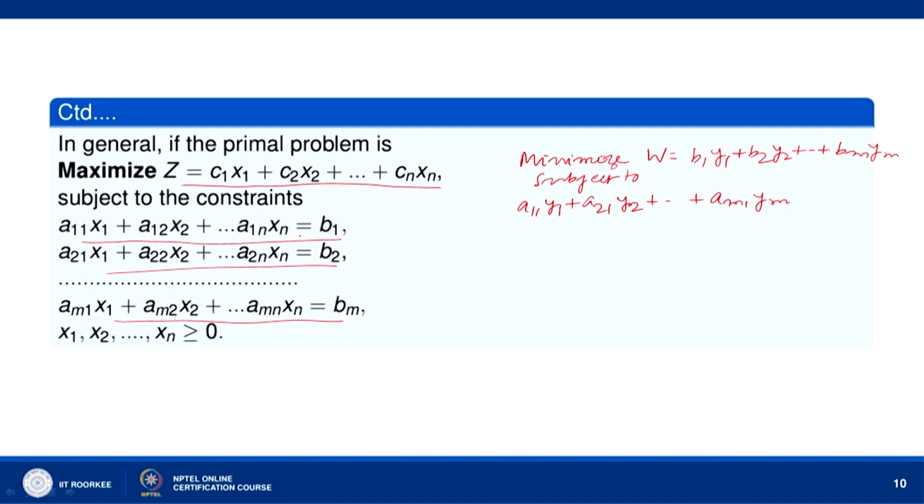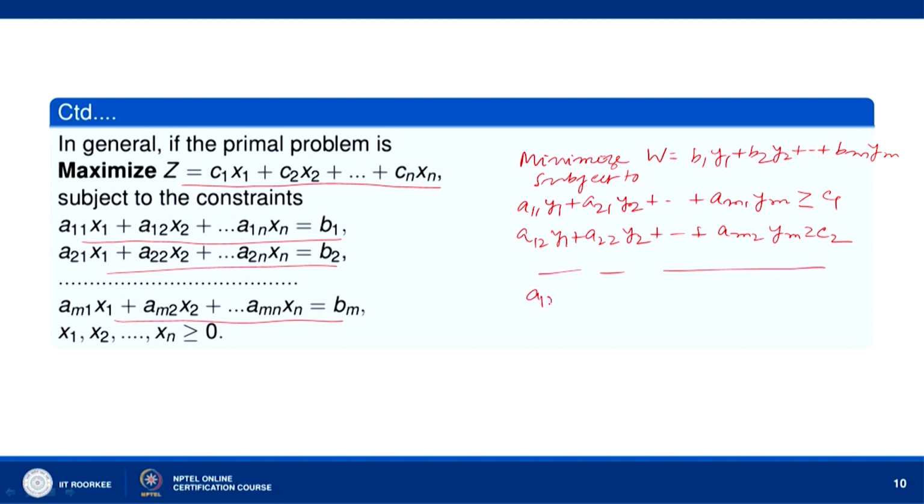We will have, because it is a maximization problem, less than or equal to in the primal, here we will have greater than or equal to c1, okay. Then a12 y1, a22 y2 and so on am2 ym greater than or equal to c2 and so on.